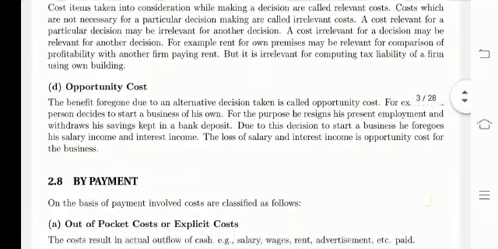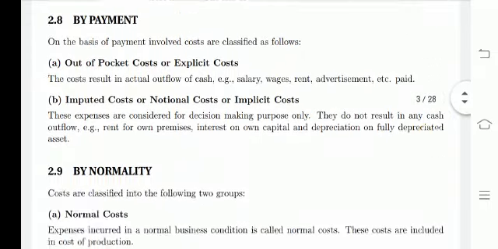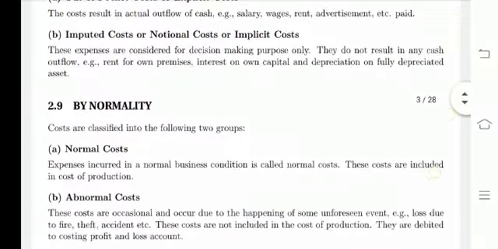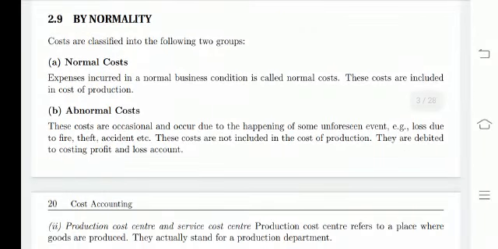We also discussed classification by payment and by normality. By normality, expenses incurred in normal business conditions are called normal cost. These costs are included in cost of production.